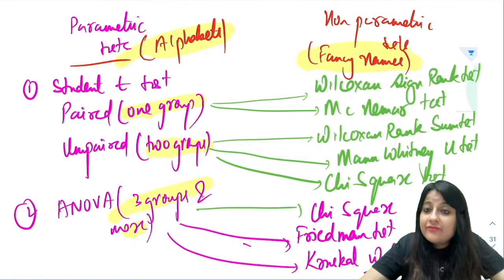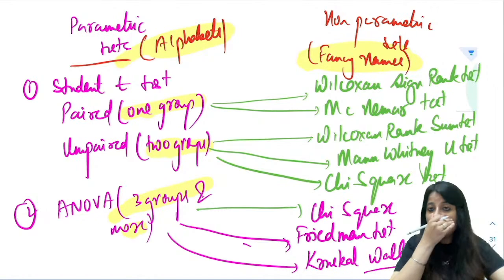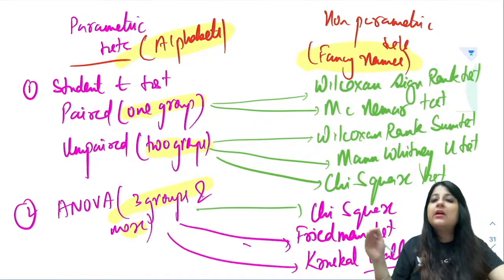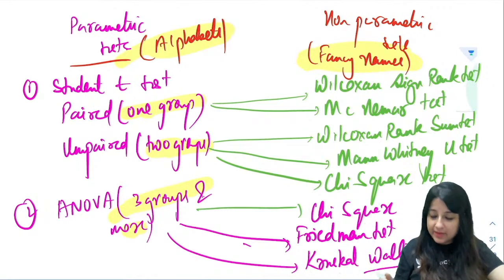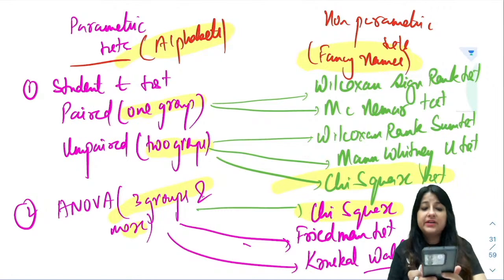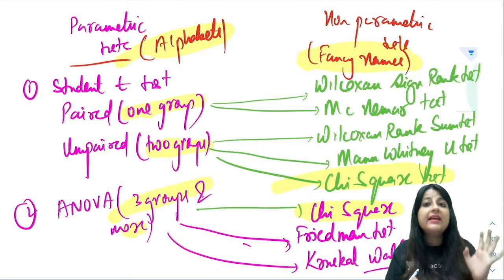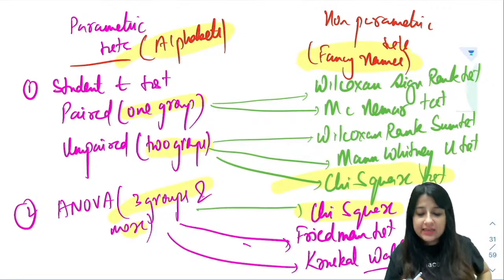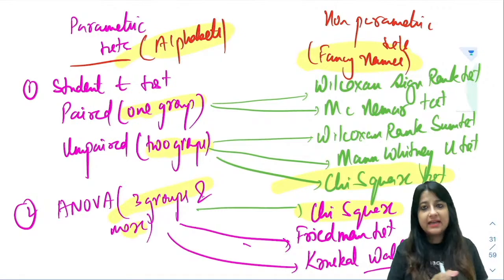Did you understand this table? You have to remember the buzzwords. When you talk about alphabets, it will be parametric. When you talk about fancy names, it's going to be non-parametric. In this, we are mostly asked about the interpretation of the chi-square test. Whenever you are given a non-parametric question, mostly they will be asking you about the chi-square test.